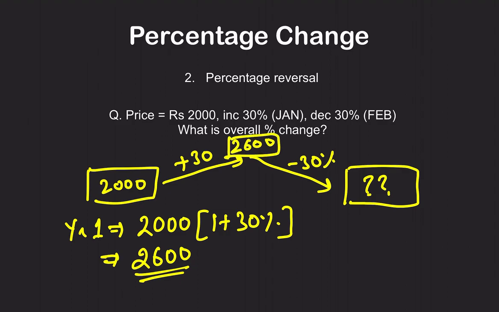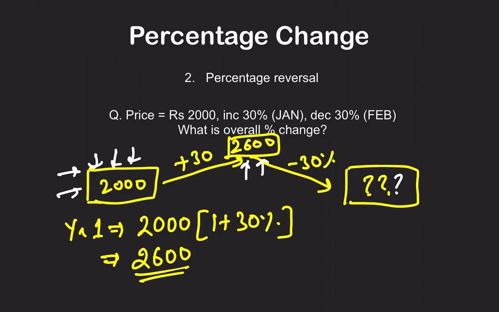Now it is decreasing by 30%. So when you calculate it, in the first case when it was increasing, the base was 2000 rupees. But when you are decreasing by 30%, now the base is not 2000, but 2600. So the final value is not going to be equal to 2000. Increasing by 30% and decreasing by 30% does not mean you are going to come back to 2000.